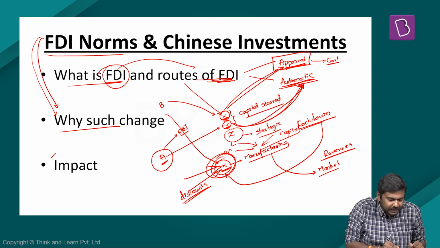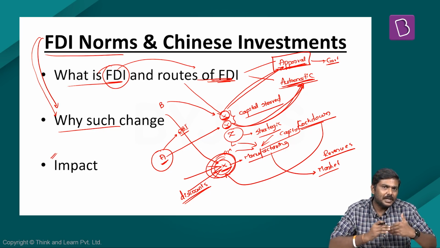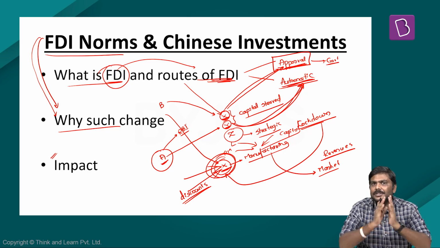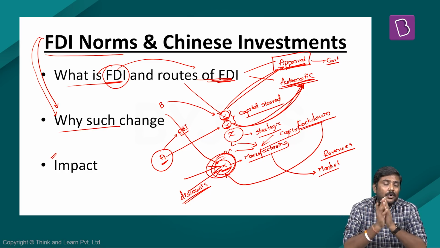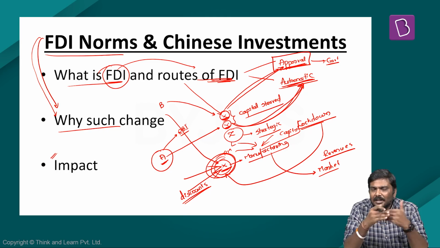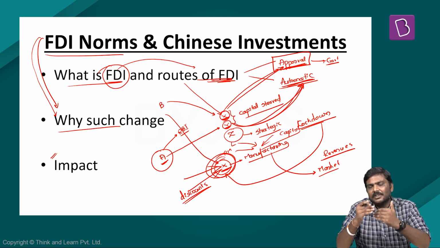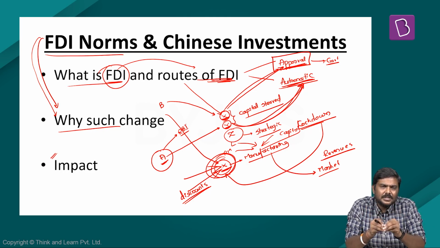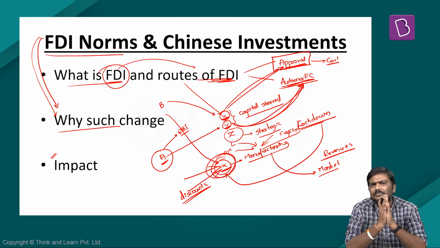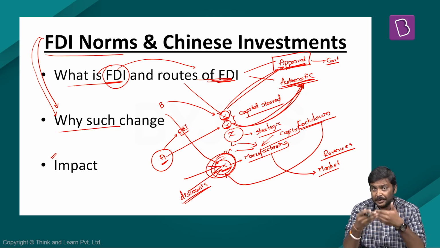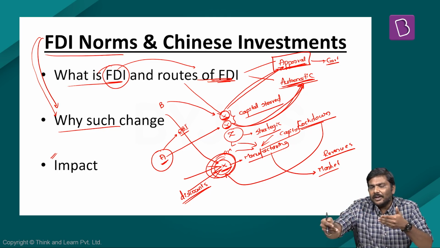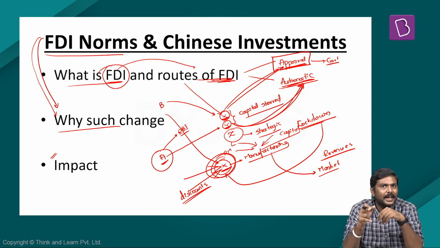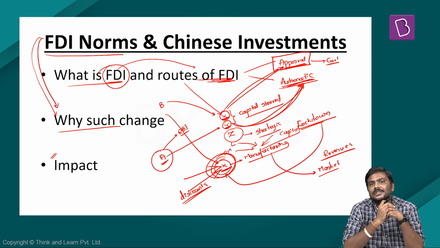Now, what is the impact? What is the likely outcome of this policy? First and foremost, we are trying to protect our domestic companies. Second, very important, a large number of startups are dependent on Chinese investments, or have been getting financial investments from foreign investors. And one very important source of this foreign investment has been FDI flowing into India in these startups, and this FDI is coming from Chinese investors.